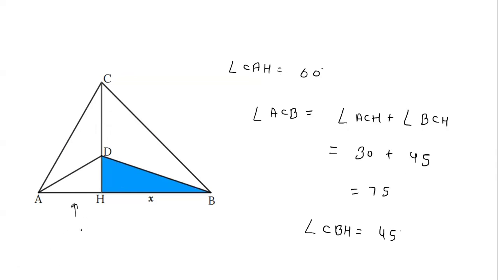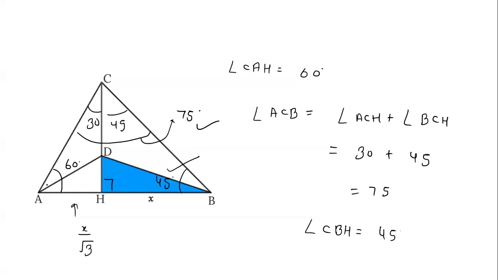So now we know this AH value as x by root 3, and now you see this angle is 90 degrees. This angle we calculated as 45. This is 30 and this is 45. So what is this whole angle? This whole angle is 75. So if this is 75 and this is 45, this whole angle is 60 degrees, because in the triangle the sum of the angles is 180 degrees. Because this angle C is 75 and this is 45, so this is 60 degrees. We can easily find it out.